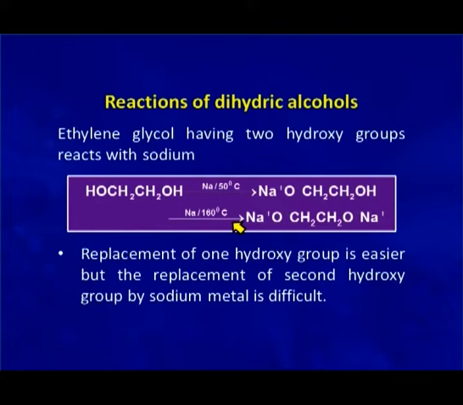The reason is the presence of this alkoxy group. This alkoxy group increases the electron density on the adjacent carbon, thereby making the carbon oxygen bond stronger and the removal of this hydroxy group difficult.